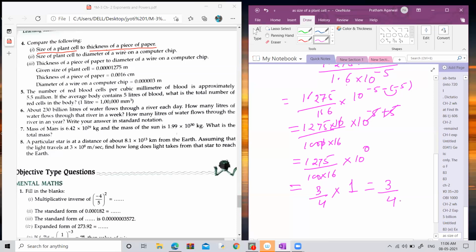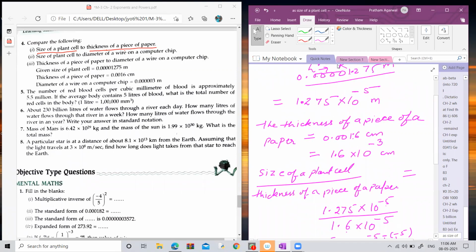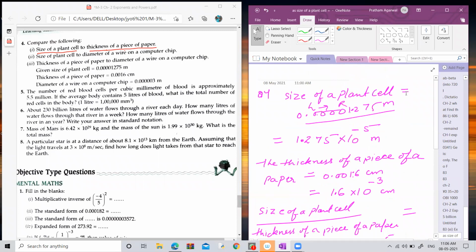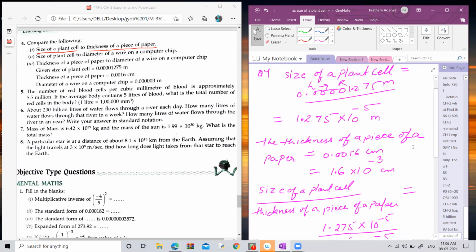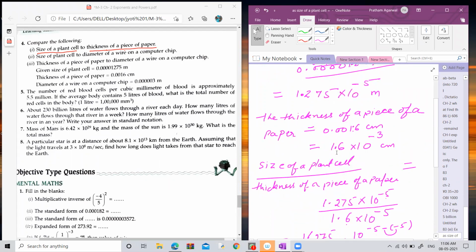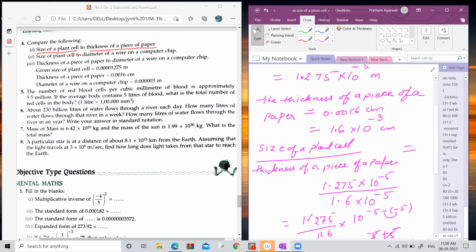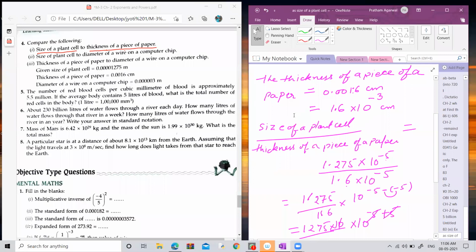Approximately 3 upon 4 of the thickness of a piece of paper. I hope it is clear now. Is it clear? First of all, you have to find the size of a plant cell. So the size of a plant cell is this. You have to learn this value, then convert into the standard form. Then you must know the thickness of a piece of paper, which value is 0.0016. Then after that, you have to convert into the standard form. After converting these two values in the standard form, you have to compare them.